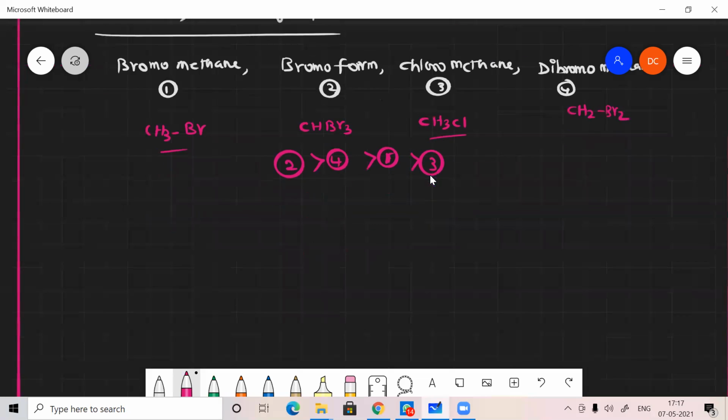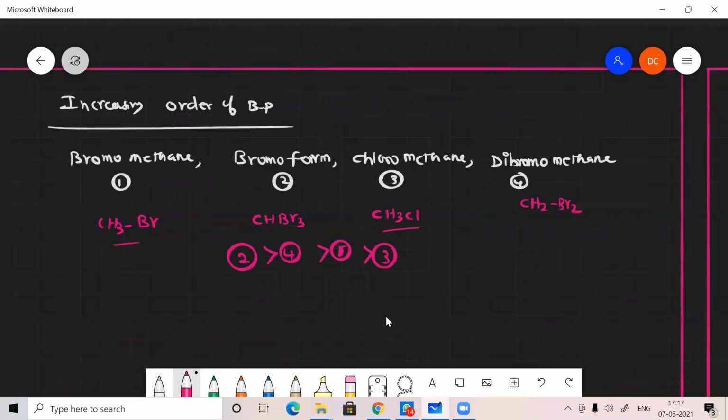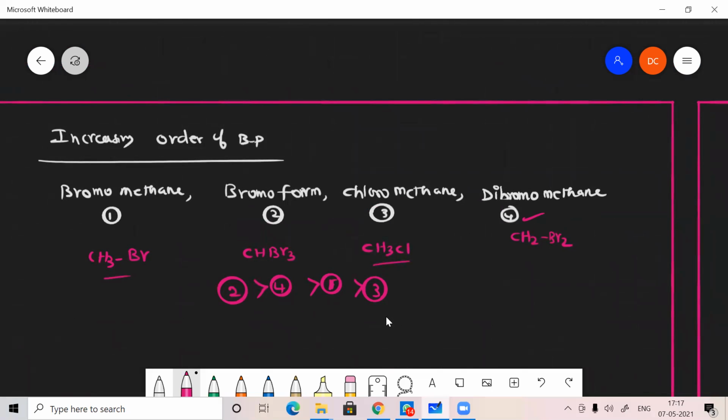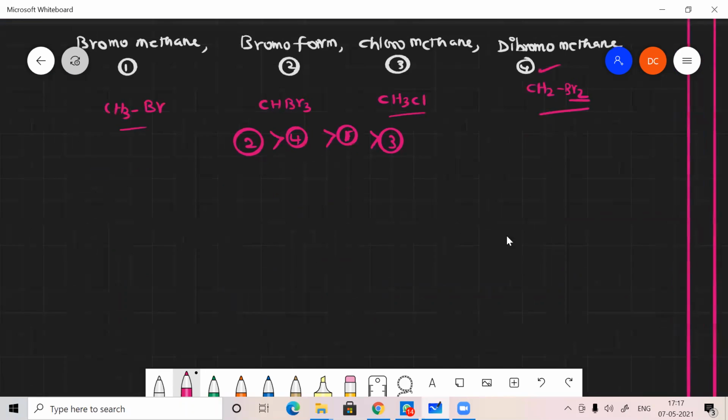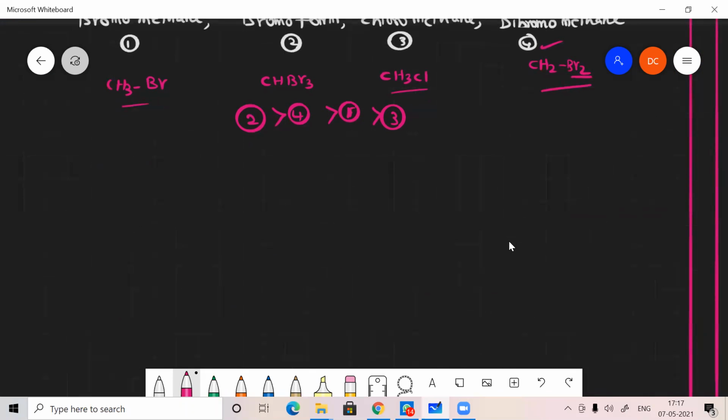Sir, how is 4 greater than 1? Because it has 2 bromine atoms. But sir, it is branched, no? No. First we have to check the molar mass. Then only we give preference to branching. If the molar mass is very high, then we give the preference to molar mass.